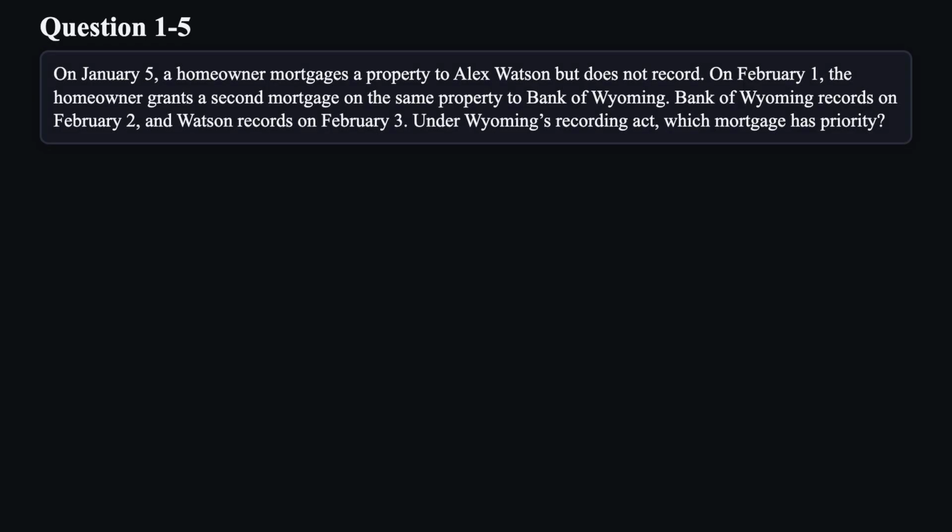Question 5. On January 5th, a homeowner mortgages a property to Alex Watson but does not record. On February 1st, the homeowner grants a second mortgage on the same property to Bank of Wyoming. Bank of Wyoming records on February 2nd, and Watson records on February 3rd. Under Wyoming's Recording Act, which mortgage has priority?